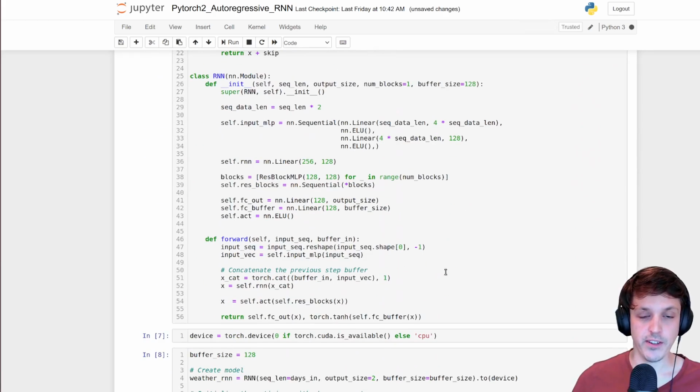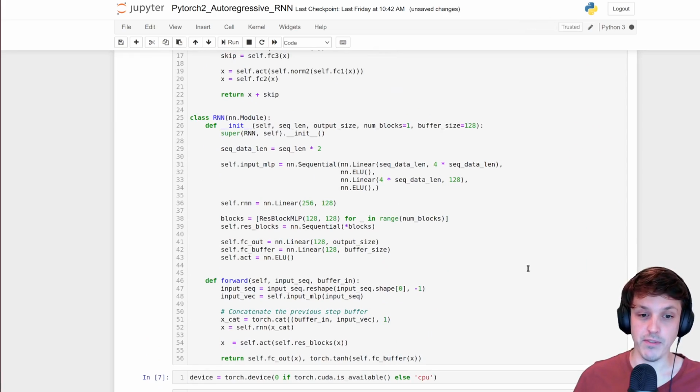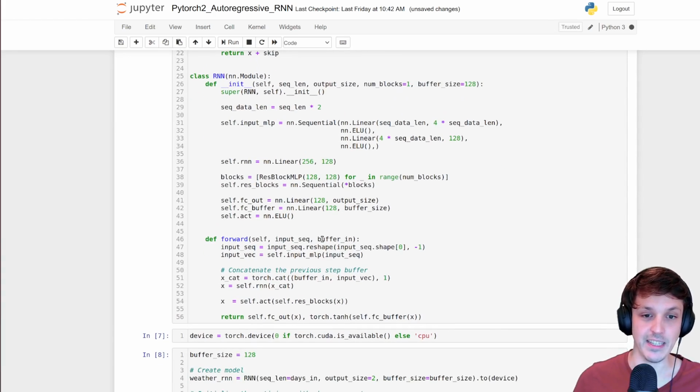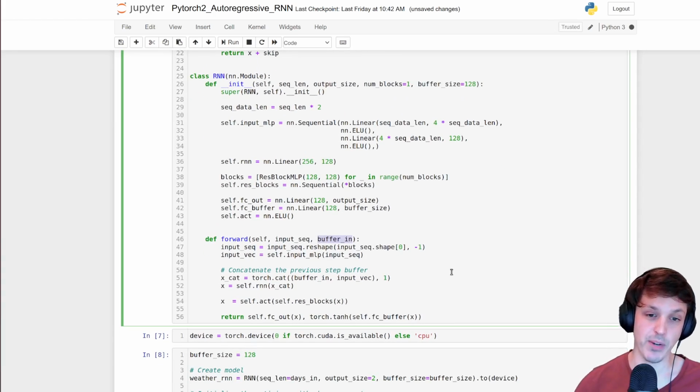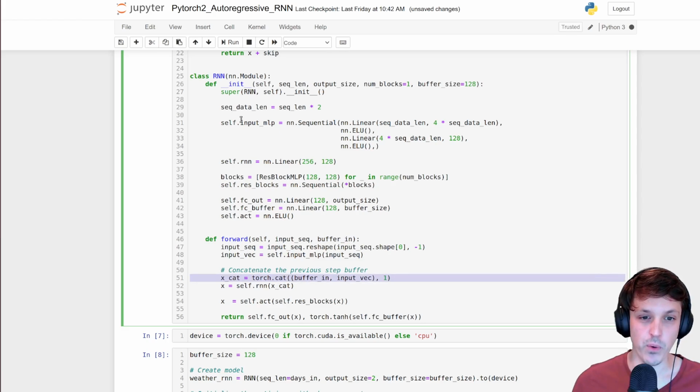So our recurrent neural network here, pretty similar to before, but you can see that it takes in as input that summary. I'm calling that buffer input. And so it gets some buffer from the previous time steps. And you can see that we are concatenating that at the start here before RNN cat, which is this linear layer here as our input.